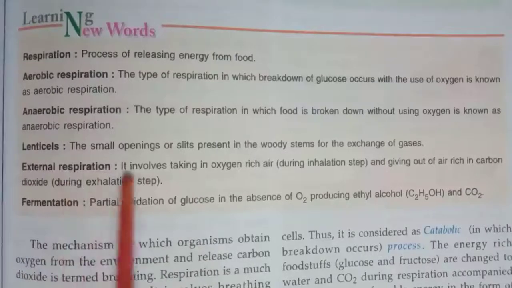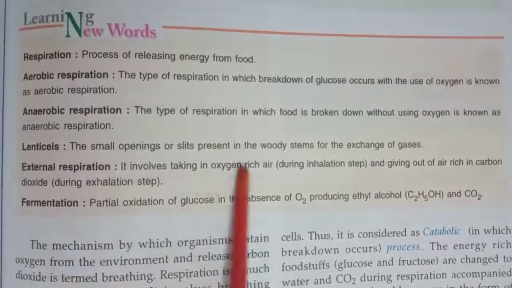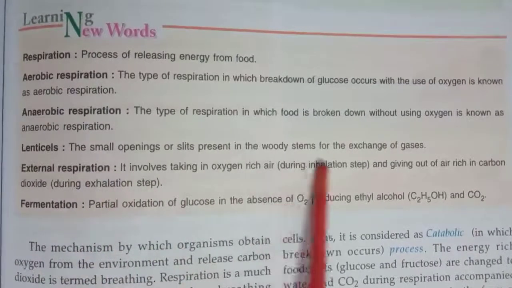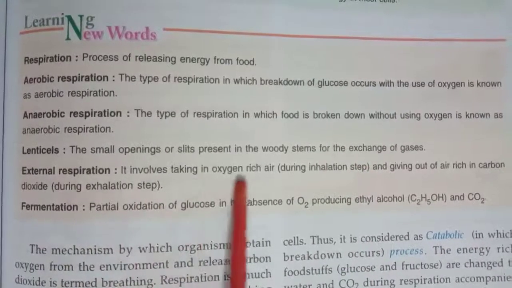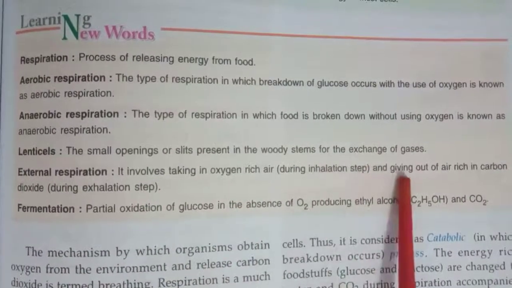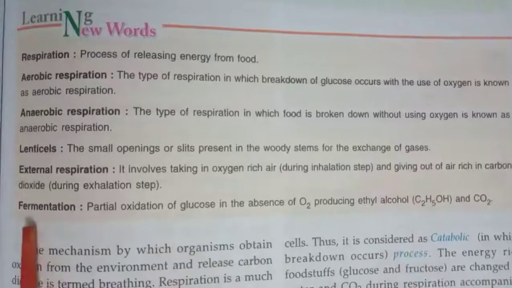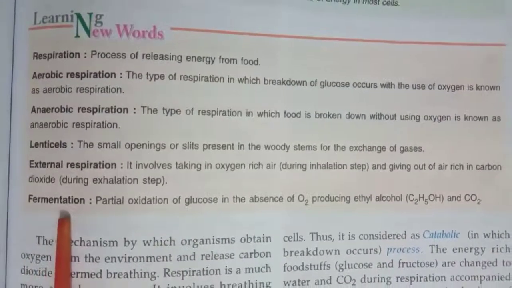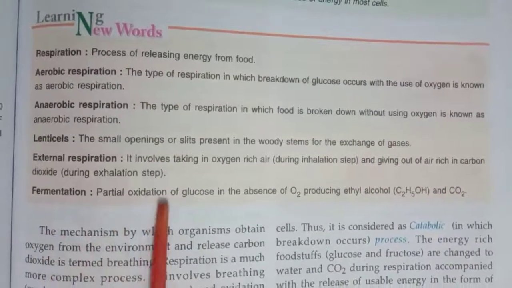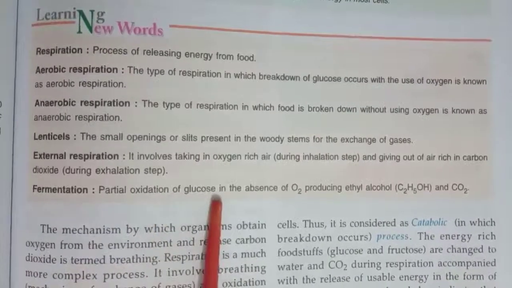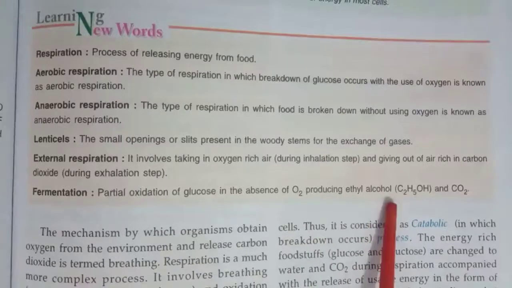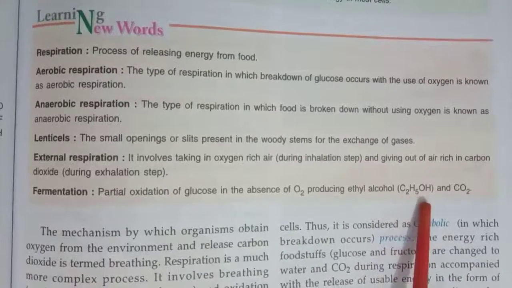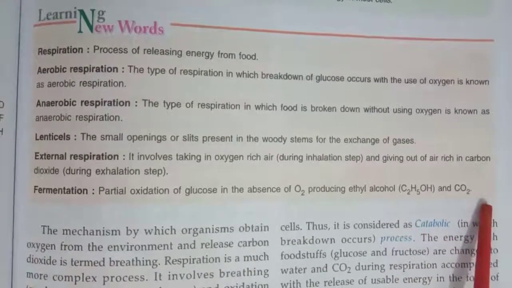This external respiration is a simple process of inhalation of oxygen and exhalation of carbon dioxide, that is also known as breathing. Next is fermentation. It is partial oxidation of glucose in the absence of oxygen, producing ethyl alcohol, that is C2H5OH, and carbon dioxide.